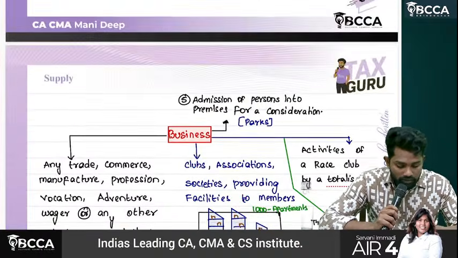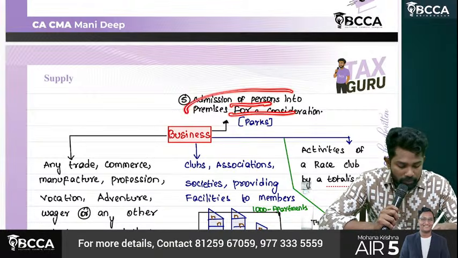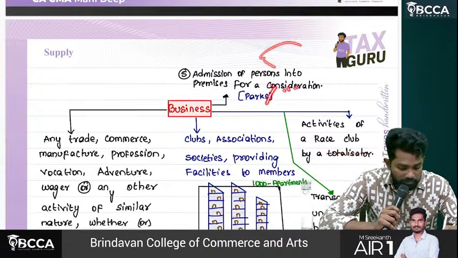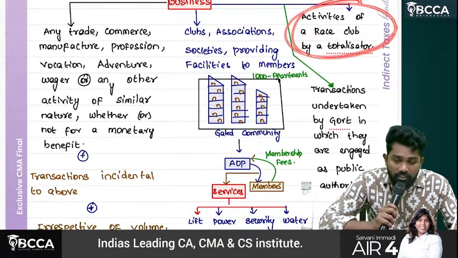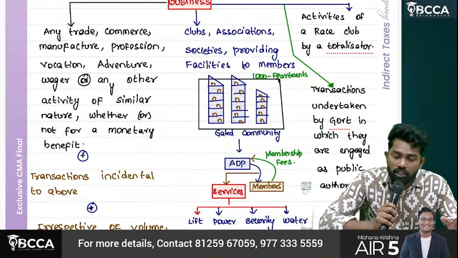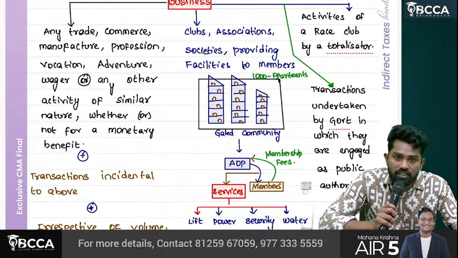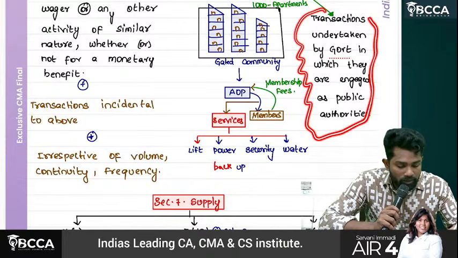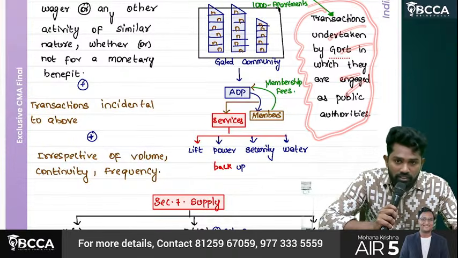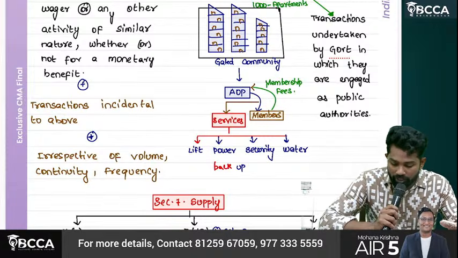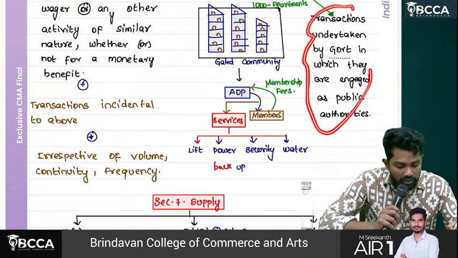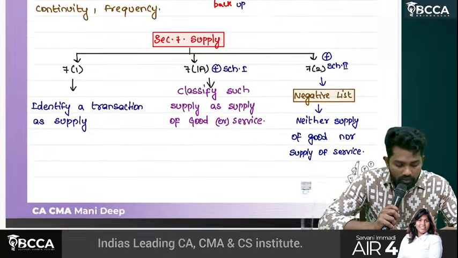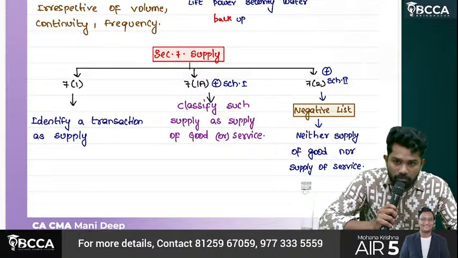Okay. Then admission of persons into premises for a consideration. Parks, museums, this will come. Then activities of a race club by a totalizator. Totalizator means the one who organizes the race. Then transactions undertaken by government in which they are engaged as public authorities. So when government undertakes any transactions, those are also called as what? A business.